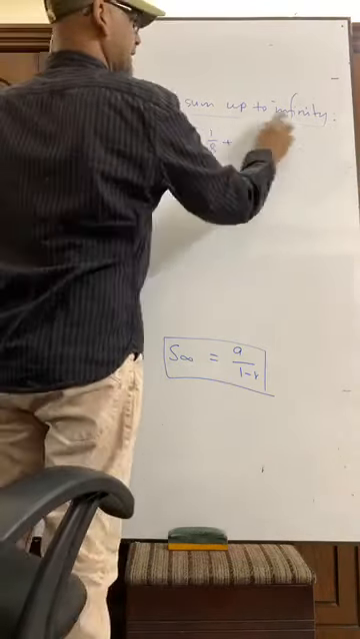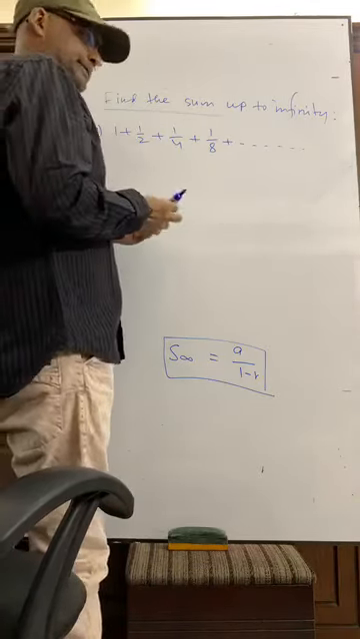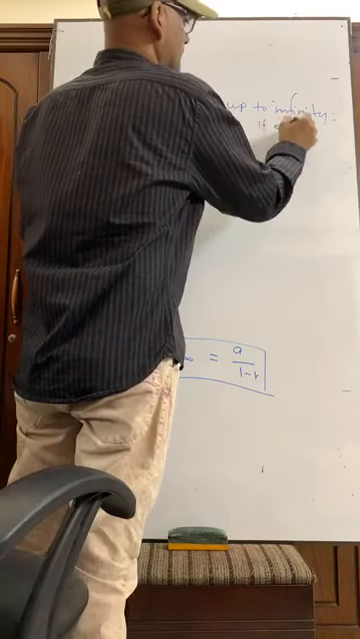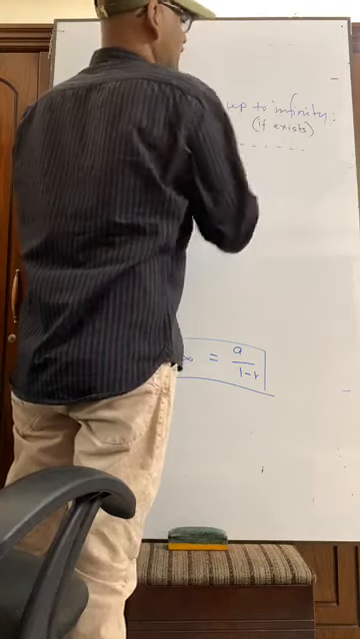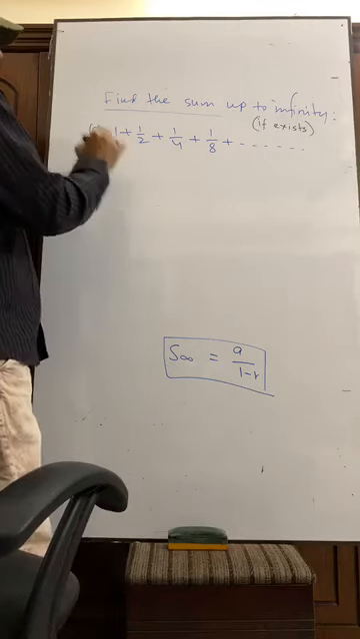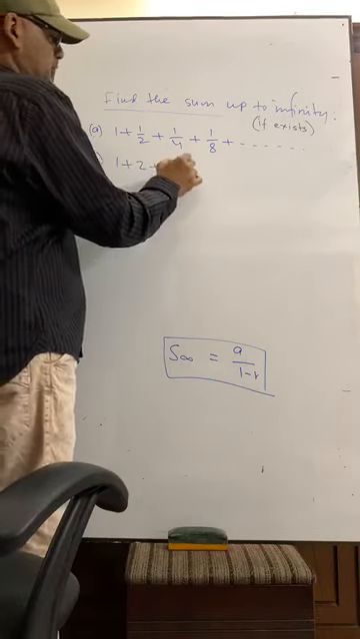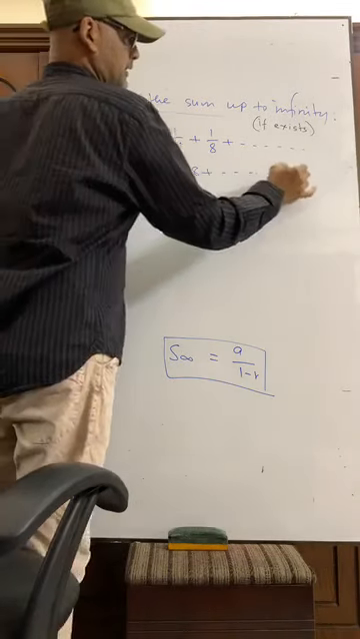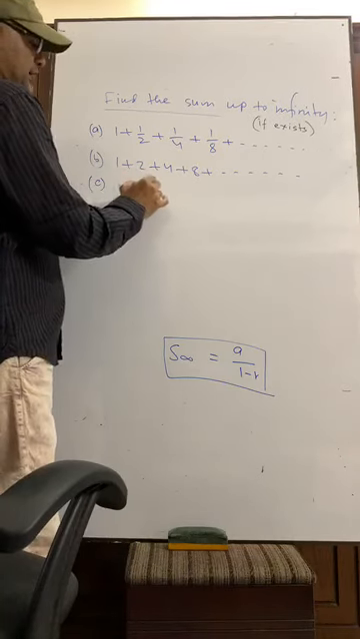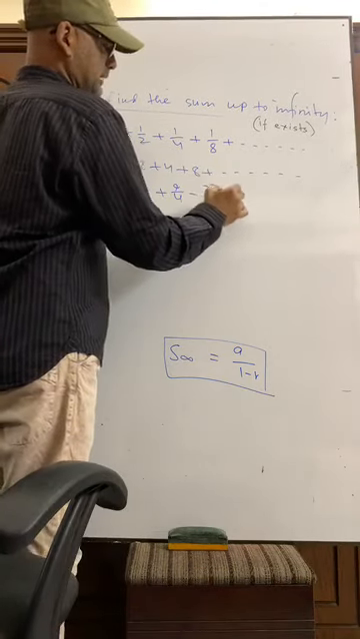One thing is to be mentioned here: if it exists. Okay. Number 2, number B, 1 plus 2 plus 4 plus 8 dot dot dot. Number C, 1 minus 3 by 2 plus 9 by 4 minus 27 by 8 plus dot dot dot.